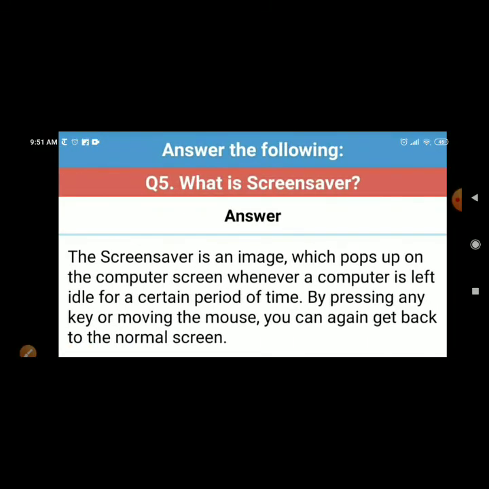What is screensaver? The screensaver is an image which pops up on your computer screen whenever a computer is left idle for a certain period of time. By pressing any key or moving the mouse, you can again get back the normal screen.